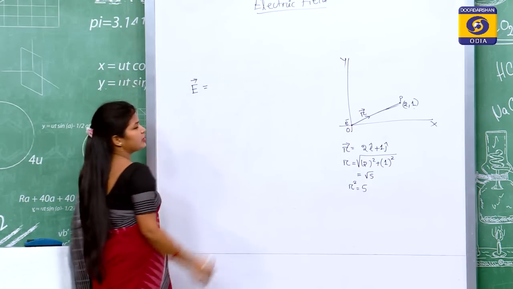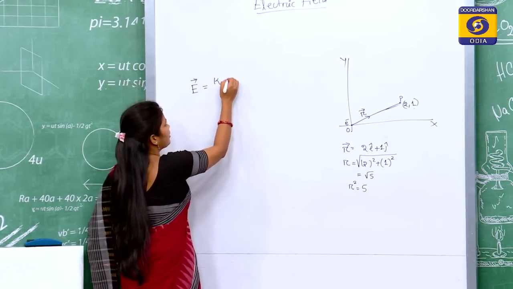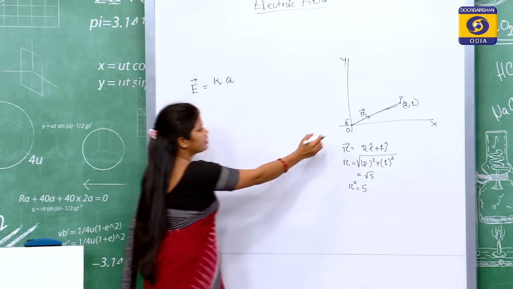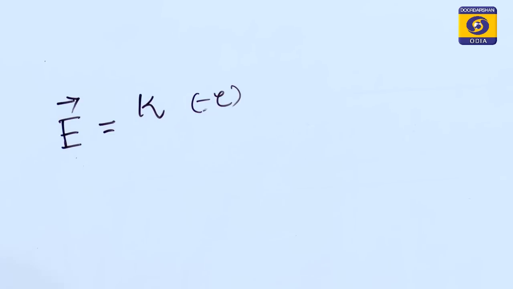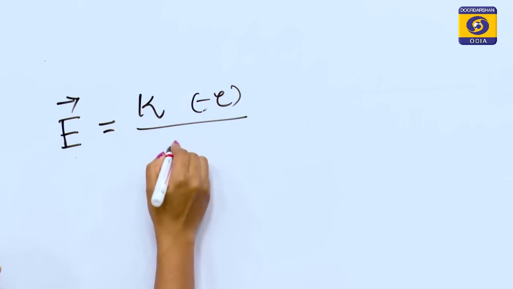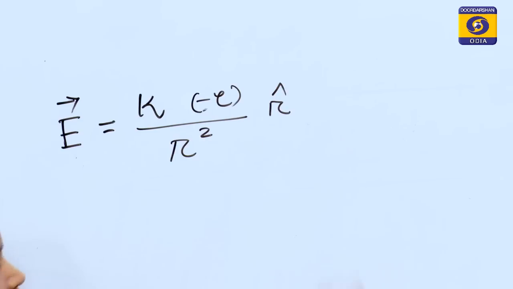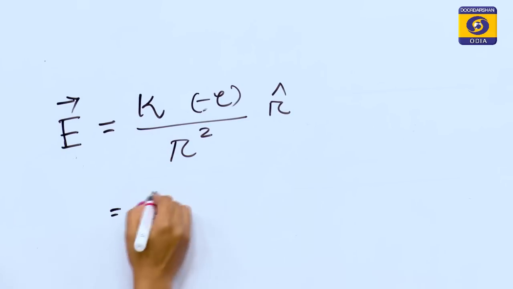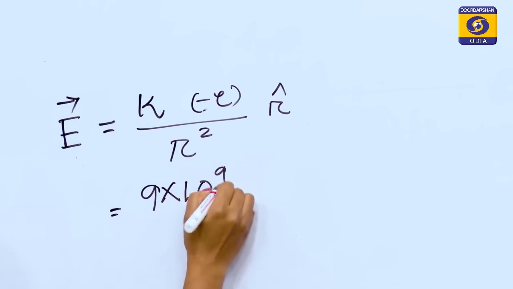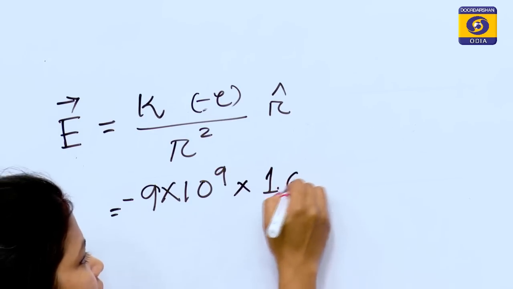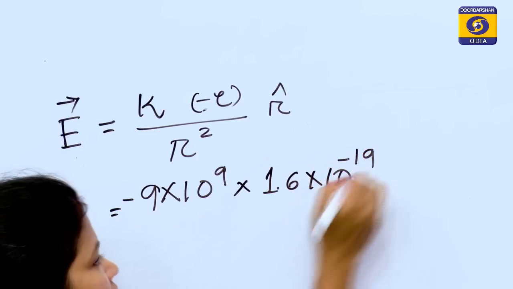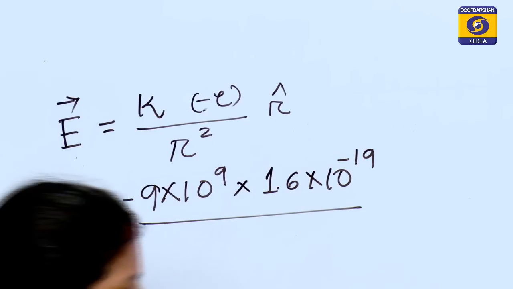E vector is equal to K Q upon R square into R cap. Q means here the charge of the electron, that is minus e. What is the value of K? That is 9 into 10 to the power 9, into minus the charge of one electron, which is 1.6 into 10 to the power minus 19, upon R square. What is R square? Yes, 5.